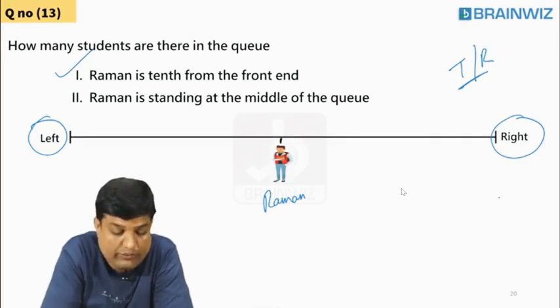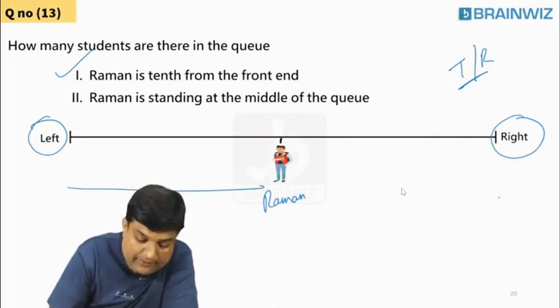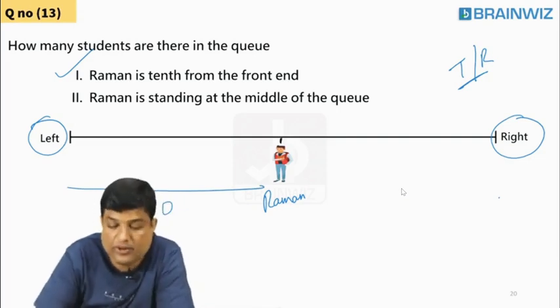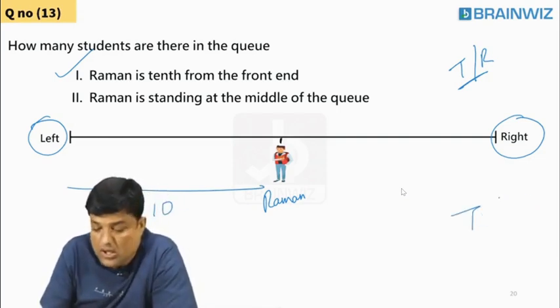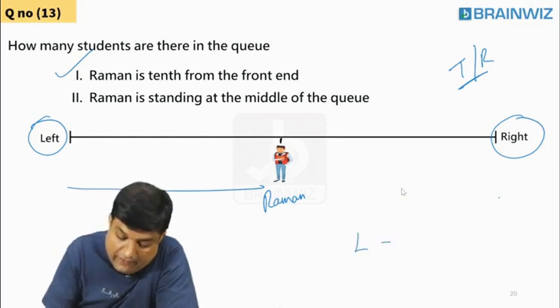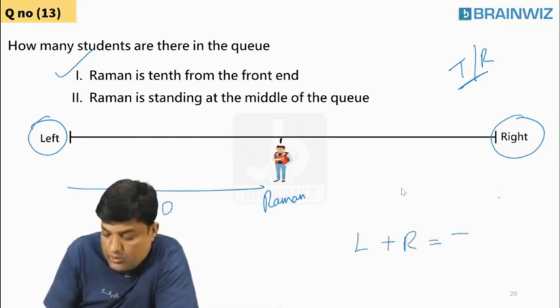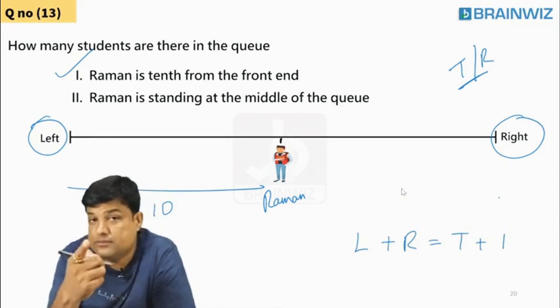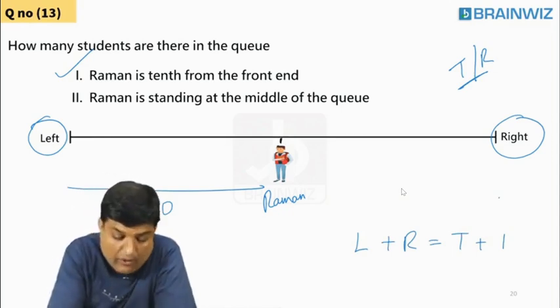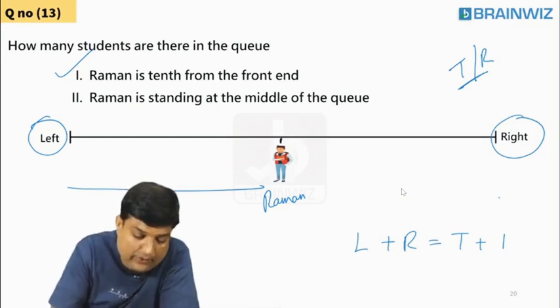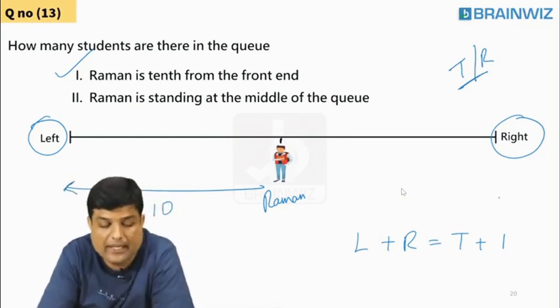Raman Babu, the first one, is 10th from the front. Can you say the total? No, I can't say. Remember, left plus right is equal to total plus 1. Raman is only 10th from the front. Can you answer? No, I can't answer.